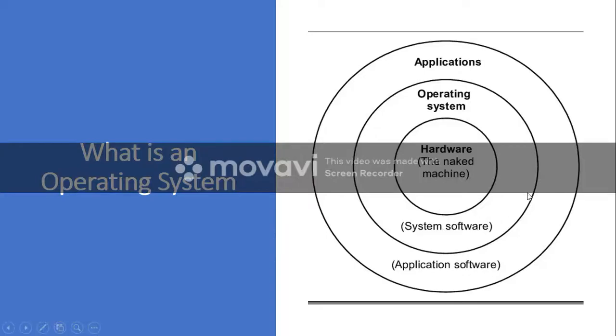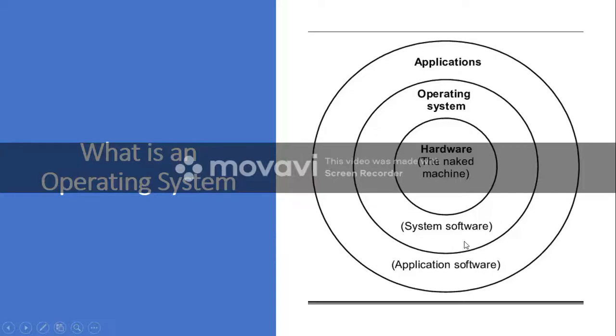So basically, what this slide says is, the innermost circle represents the computer hardware, and then comes the operating system. In the operating system there are two types of programs: the programs which can directly access the hardware, and the programs which cannot.